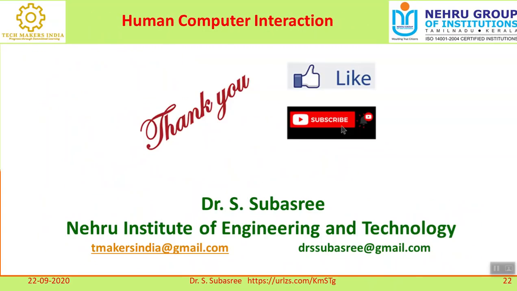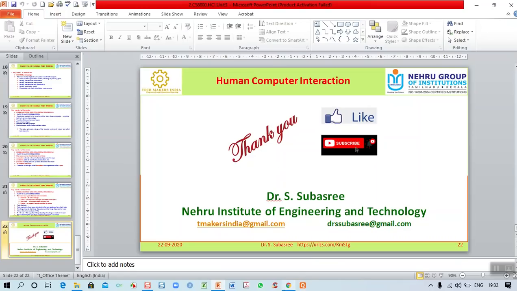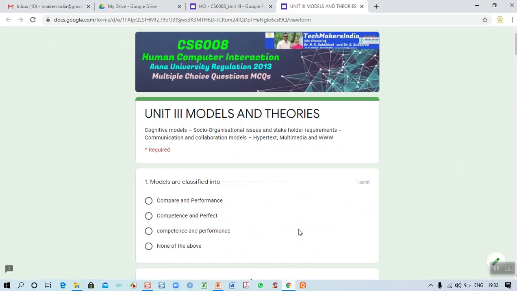So with that I have given some overview about this human computer interaction third unit, and now we will see how we can focus this with the MCQ. As far as this MCQ is concerned, I discussed in detail about models and theories.